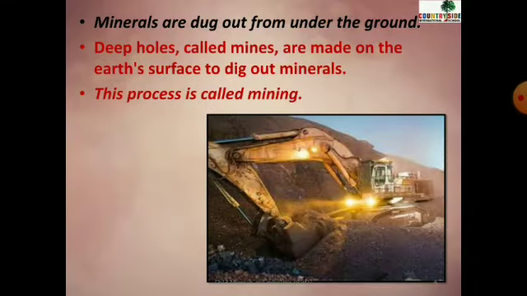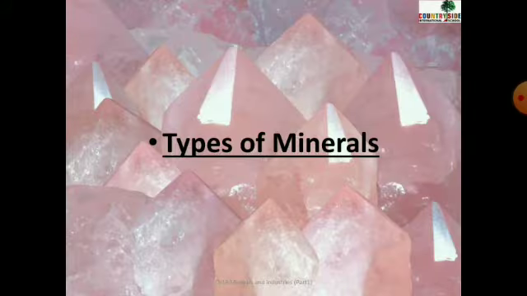Can you see in this image how the ground is dug out with the help of a tractor and crane, and they make big holes, and from that minerals are taken out. So this process of digging the holes and taking the minerals out is called mining. Now we will see different types of minerals. Now we have dug out the surface of the earth and made big holes. So what are the things found below the surface of the earth?